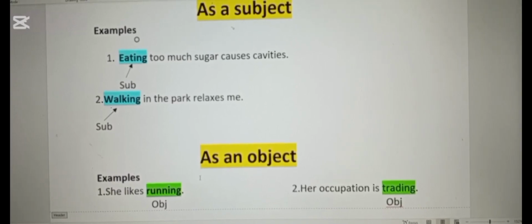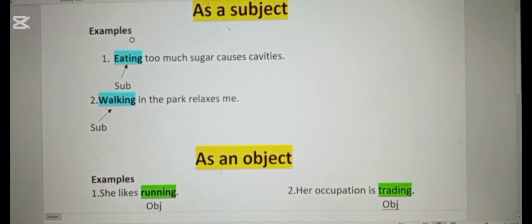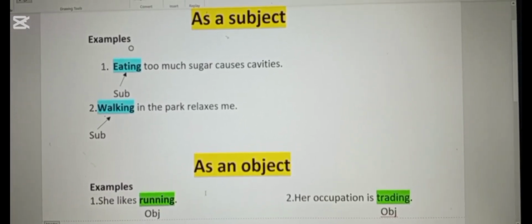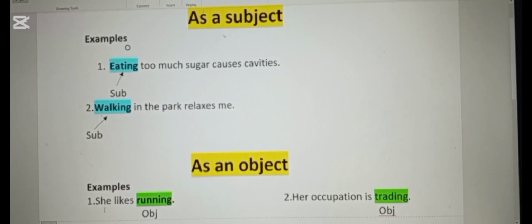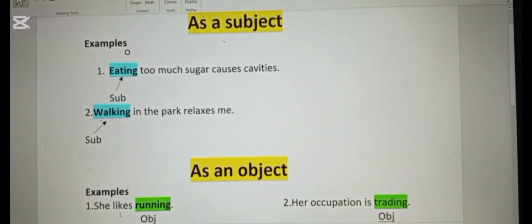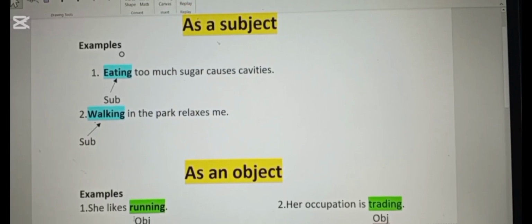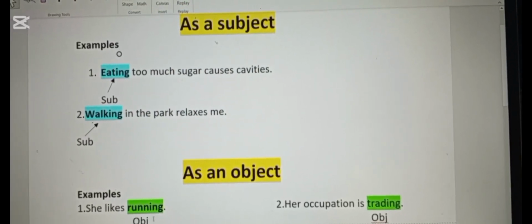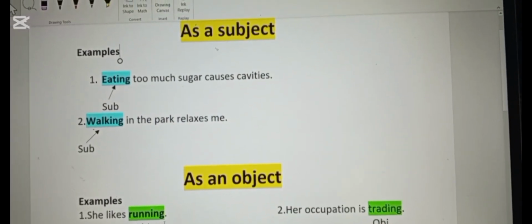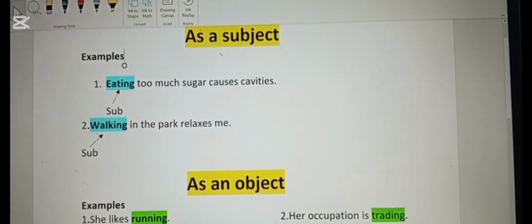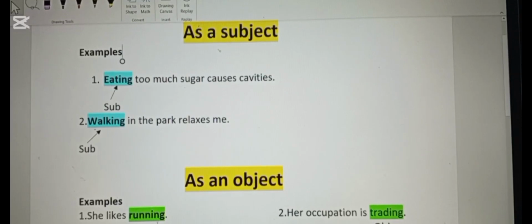Now let's discuss the second use of gerund, as an object. So look at example number 1. She likes running. She is our subject, likes is the verb, and running is the object. So here we come to know what she likes: running. In this example, we are not telling the action that is happening now.